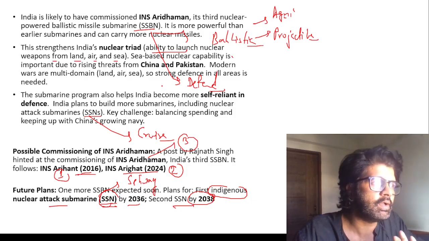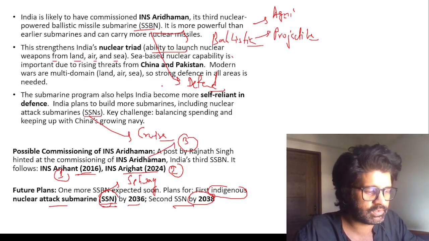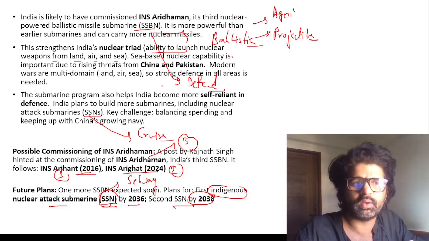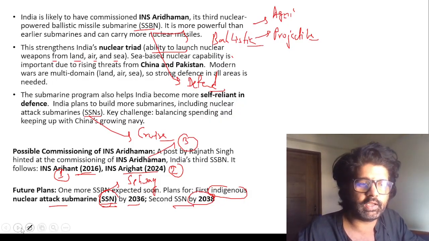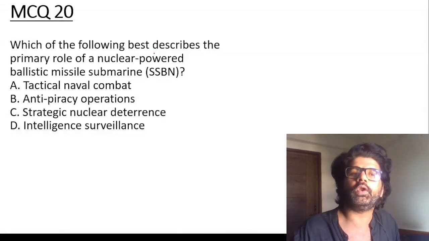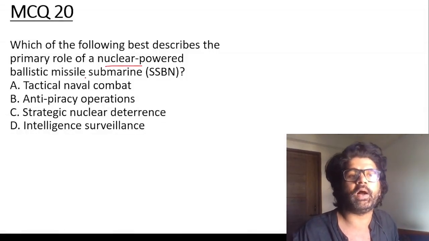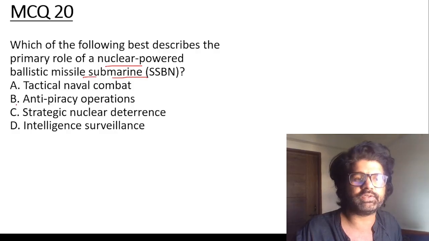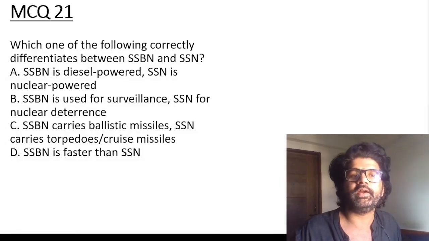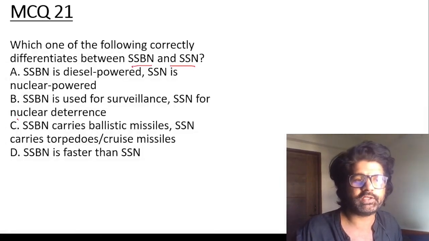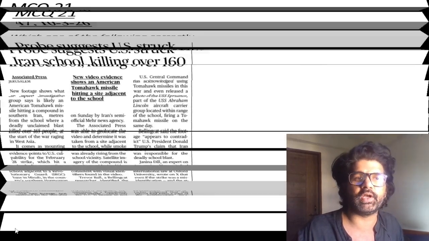China is making or influencing Myanmar, they are influencing Bangladesh and Sri Lanka, Hambantota. So yeah, sea-based nuclear capability is very important, guys. Which of the following best describes the primary role of a nuclear powered ballistic missile submarine, SSBN, in strategic nuclear deterrence? Which of the following correctly differentiates between SSBN and SSN? SSBN carries ballistic missiles, SSN carries torpedoes or cruise missiles.